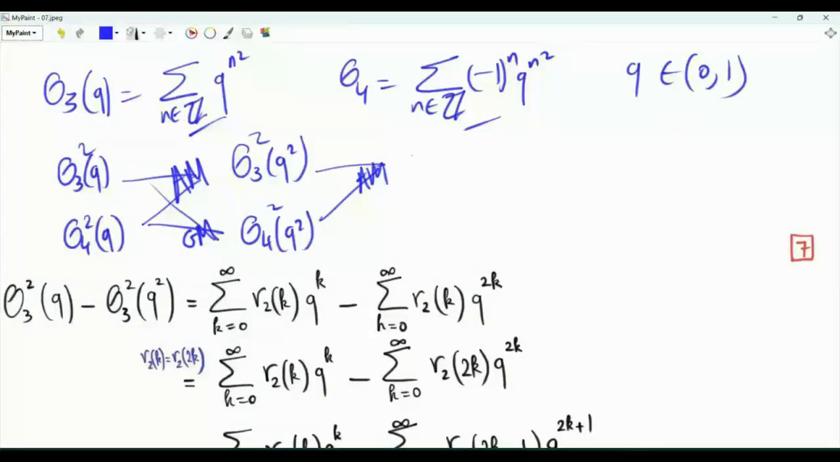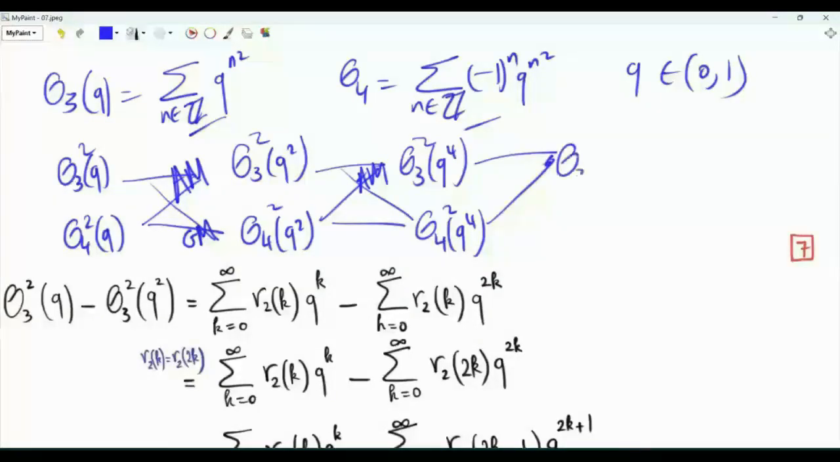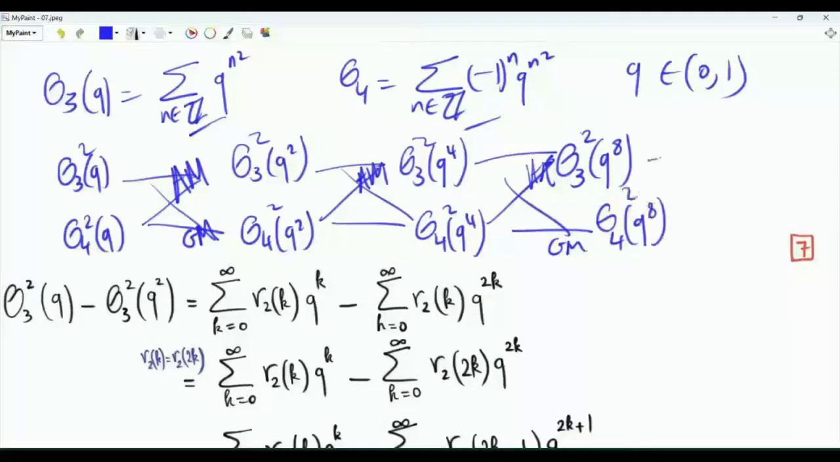If we compute the arithmetic mean again, we get theta 3 of q to the 4 squared. If we compute the geometric mean, we get theta 4 of q to the 4 squared. If we compute the arithmetic mean, we get theta 3 of q to the 8 squared. If we compute the geometric mean, then we get theta 4 of q to the 8 squared, and so on. Each one of those is obtained from the previous step by computing the arithmetic mean and geometric mean.